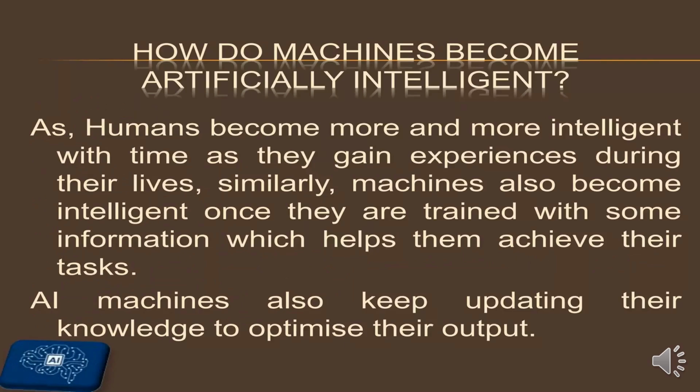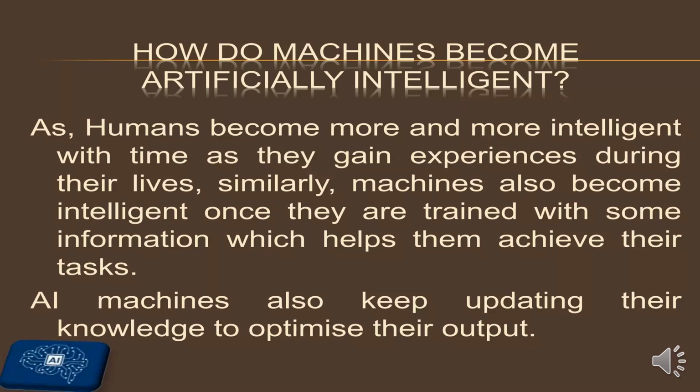Now the question is, how do machines become artificially intelligent? A machine is merely a machine unless it works as it was desired by the user. So for making a machine intelligent, it becomes necessary to provide it with certain capabilities with the help of which it can mimic human behavior.